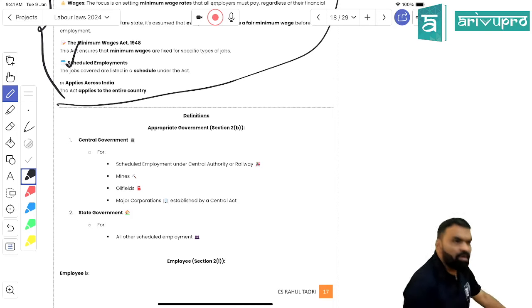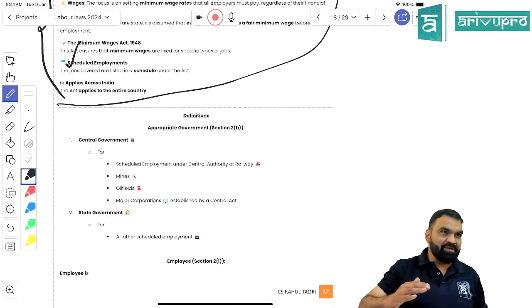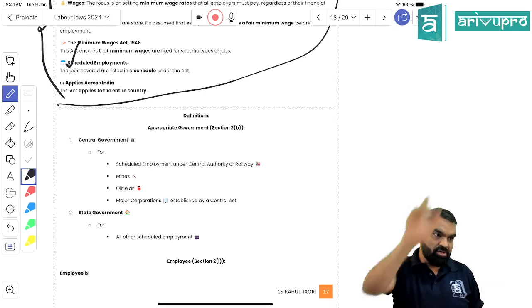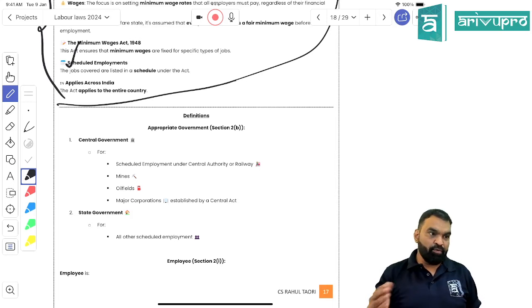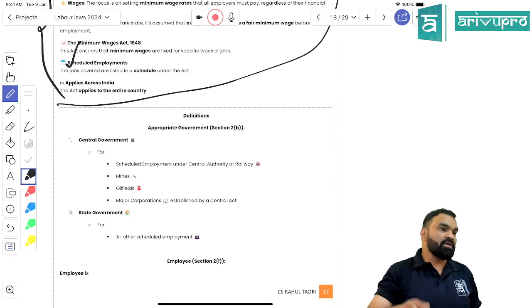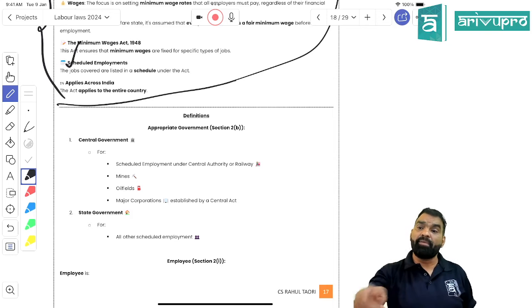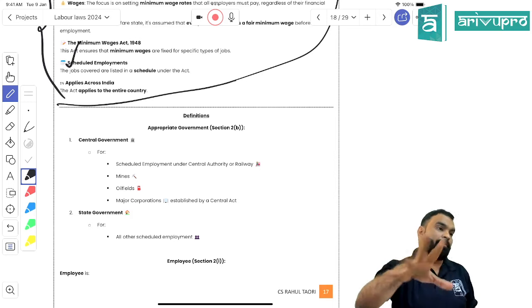Rule making. Can I say that an act itself is an incomplete document? It needs to be complemented with rules and regulations. Can I say that, students? If you want to become perfect in any subject, say company law, what do you have to study? Companies Act 2013, read with rules, read with regulations, right? Read with schedules, right? And every other document which is the complementary part of what? Company law, right?